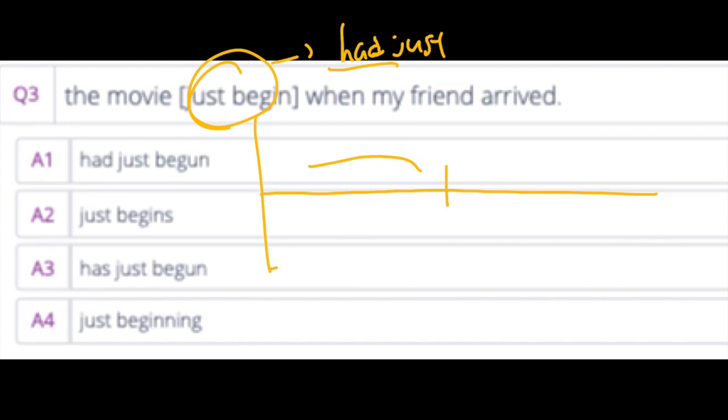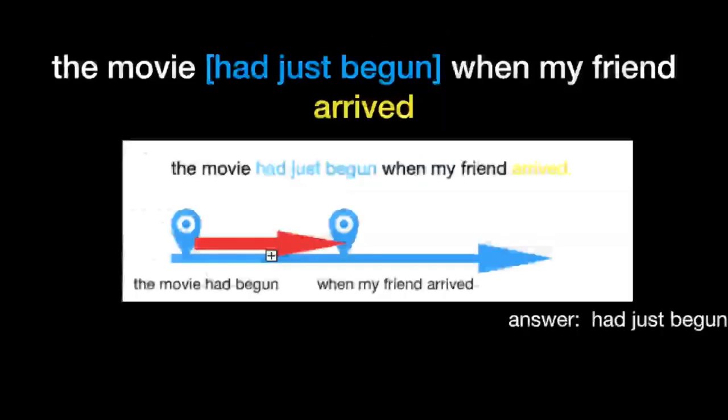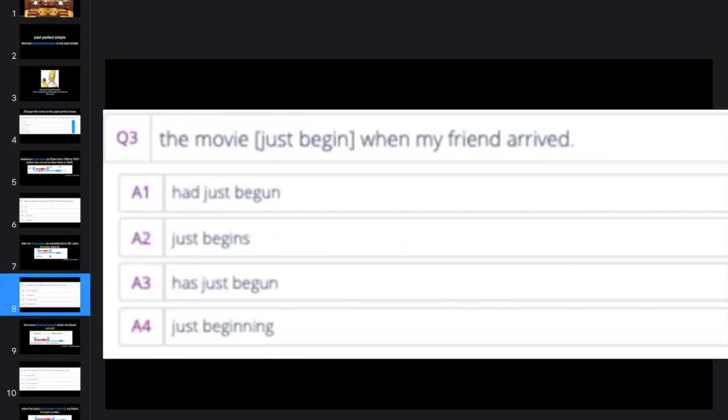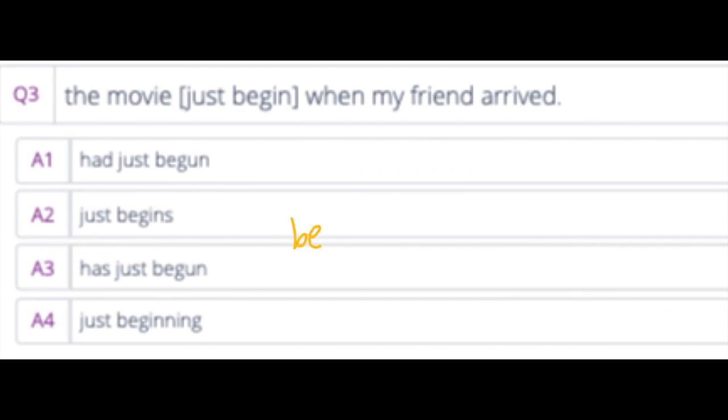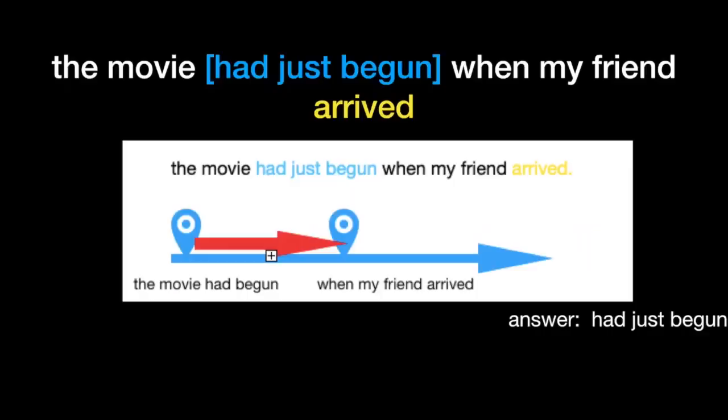So begin. The infinitive form of begin is begin, the past simple is began, and the past participle is begun. So the answer is had just begun. So the answer is A1.